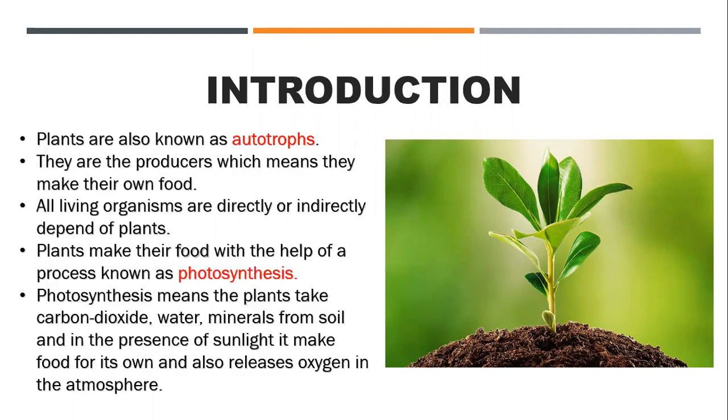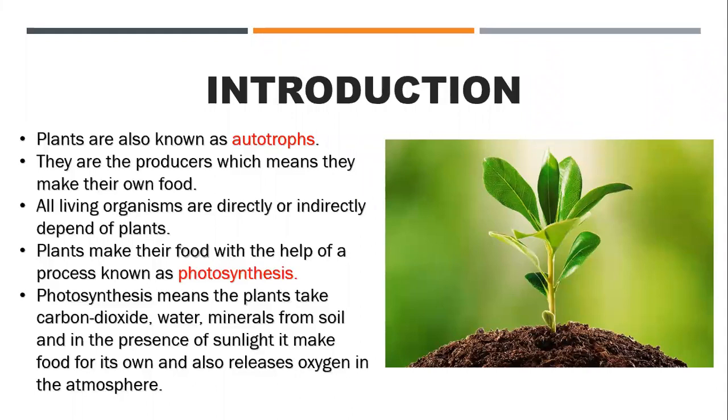If I give you an example for this, all the vegetarian as well as non-vegetarian animals, human beings, they all are directly or indirectly connected to the plants for their food.